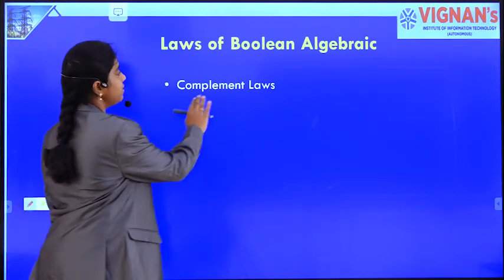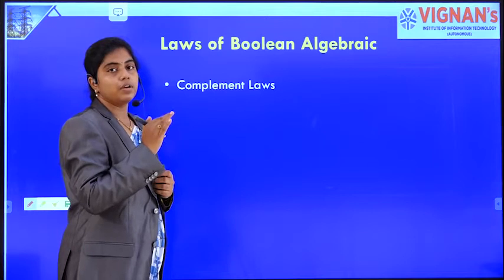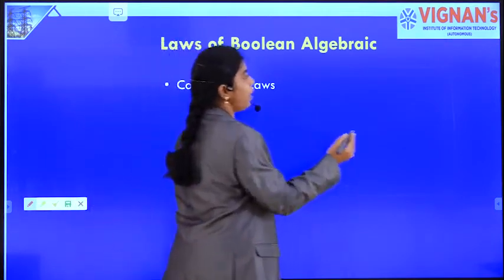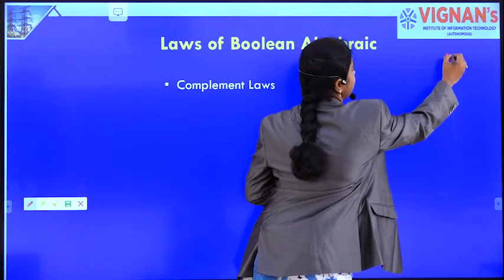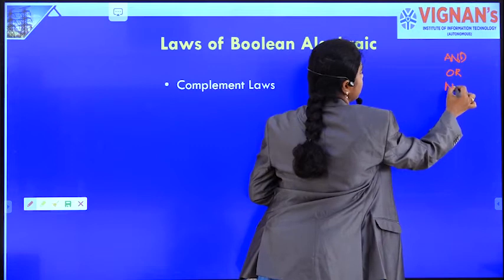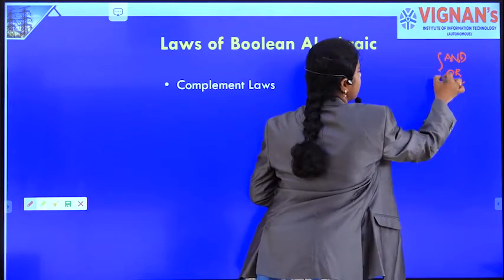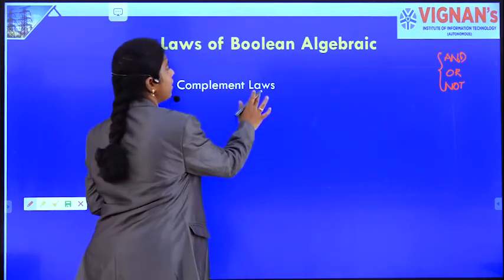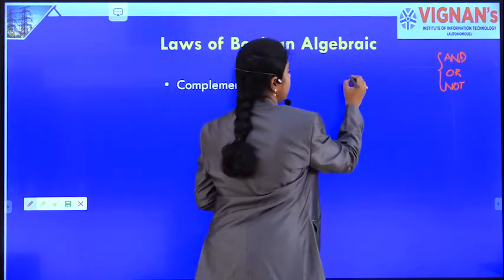To understand this law, we will now recap the gates truth table. We already learned AND, OR, NOT gates, which are the basic logic gates. Now this complement law is related to the NOT gate.